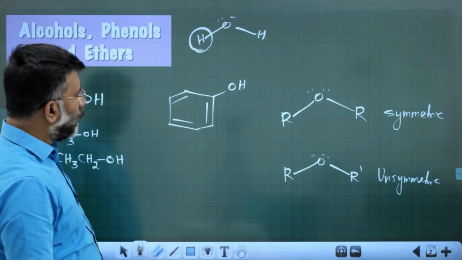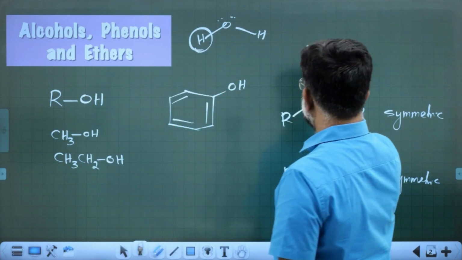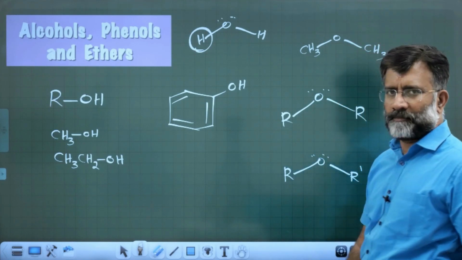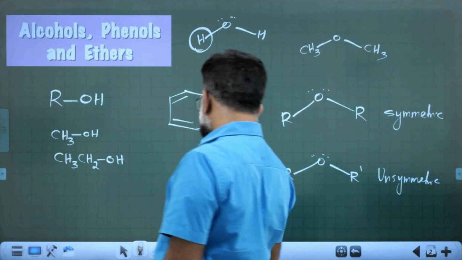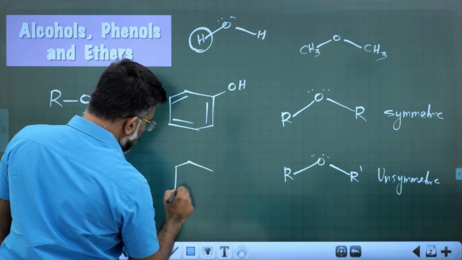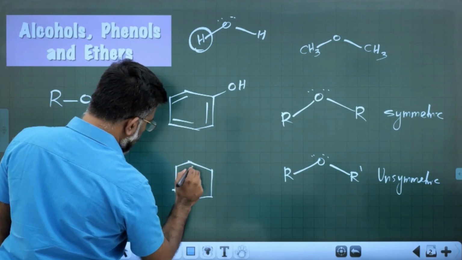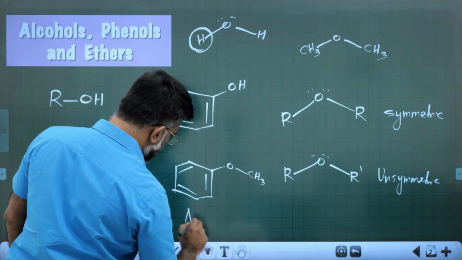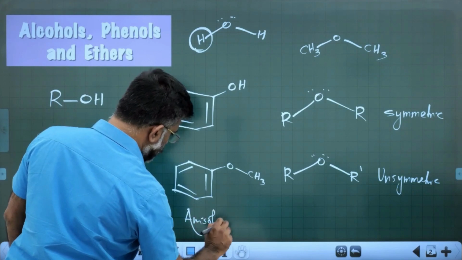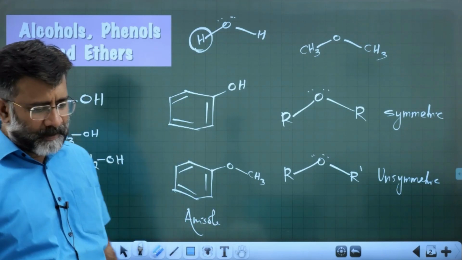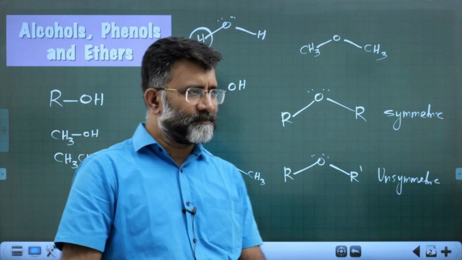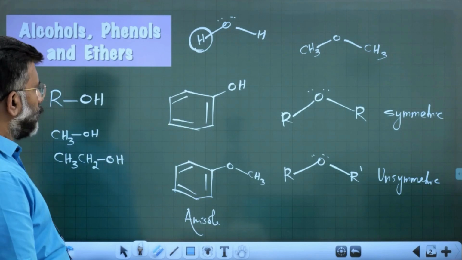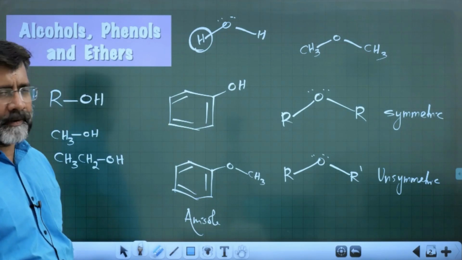While this is phenol, the simplest ether will be dimethyl ether, CH3OCH3. And there is aromatic ether also. This is aromatic ether, the so-called methoxybenzene, anisole, the very famous anisole, the simplest aromatic ether, right? That is about the functional details of alcohols, phenol and ether.